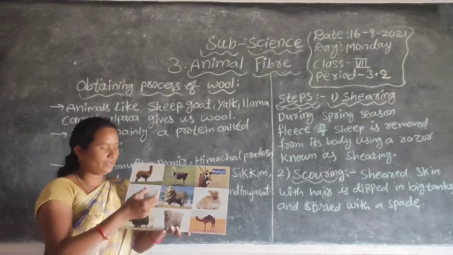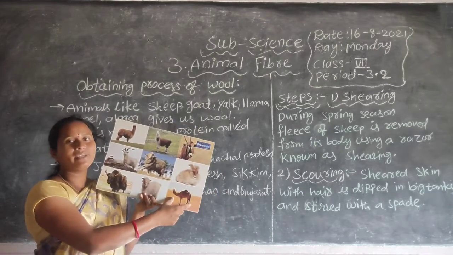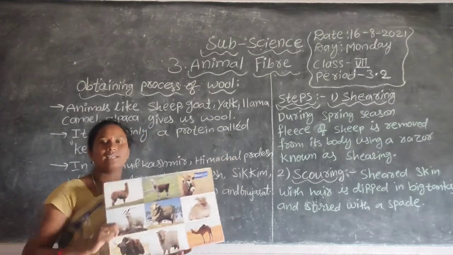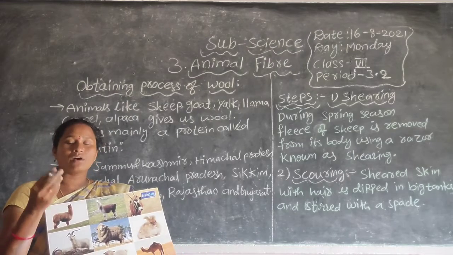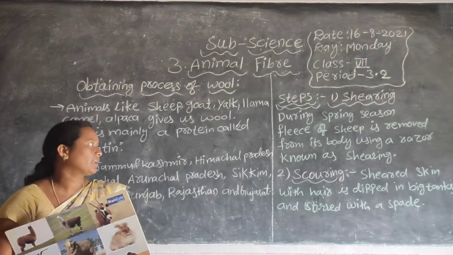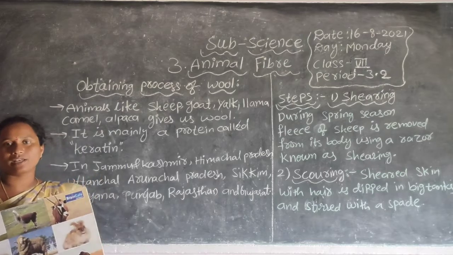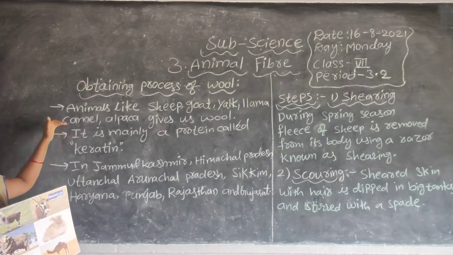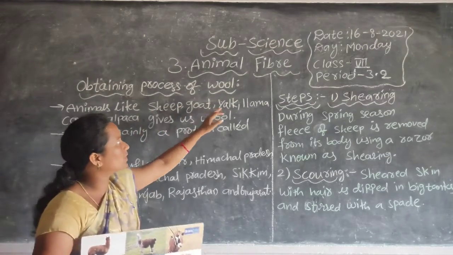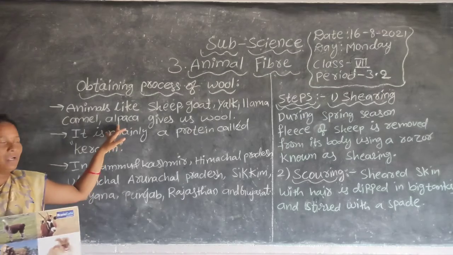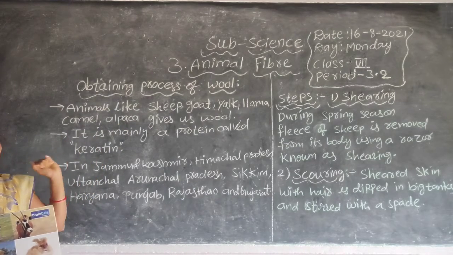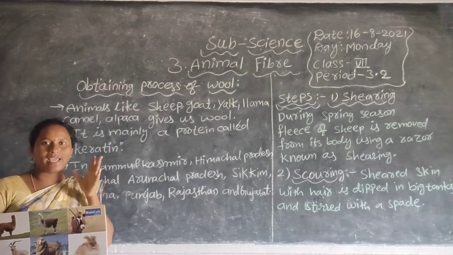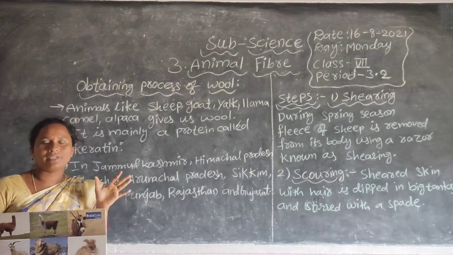If you take a camel, it lives in desert areas. According to those conditions, it has very little hair, and that is also very coarse and rough hair. So here soft hair as well as coarse and rough hair is present. We get wool mainly from animals like sheep, goat, yak, llama, camel and alpaca. The wool we get is commonly the hair of the animals.